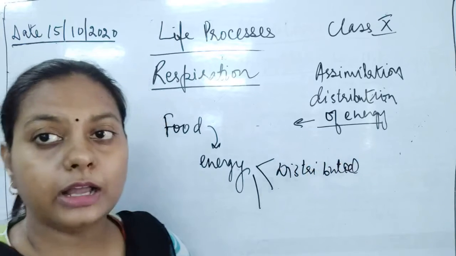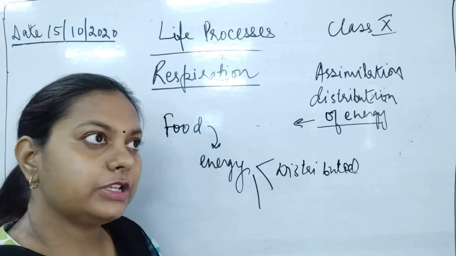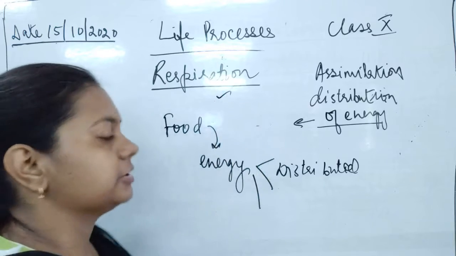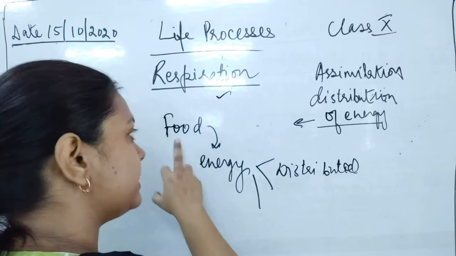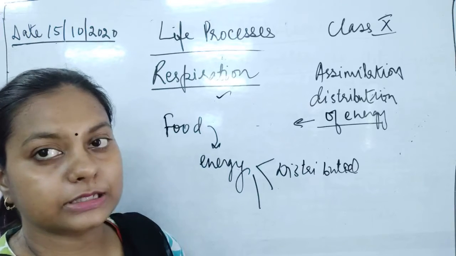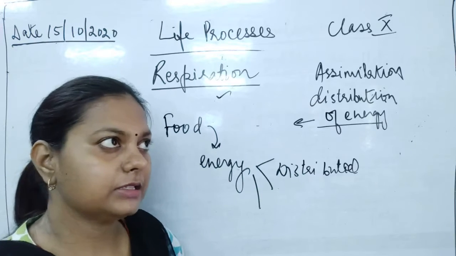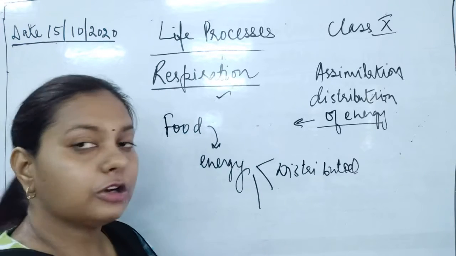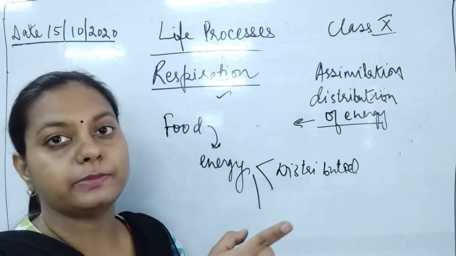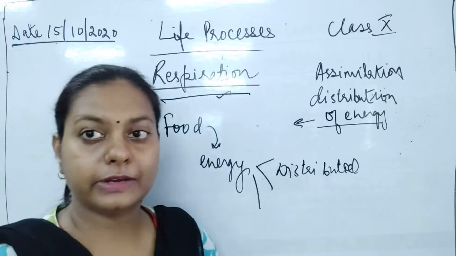Energy formation and energy distribution are different things. Energy is being generated because of the process called respiration. How? Food is present in the form of glucose. Proteins have been converted into amino acids. Now how will it be absorbed? All these will be absorbed in simpler forms, as we have discussed. And from that glucose, how will the energy be released? From that amino acid, how will the energy be released? This will continue in the step of respiration.